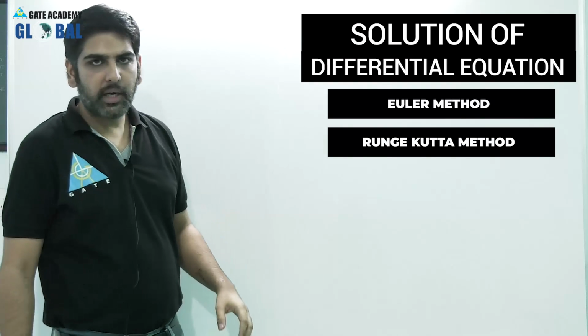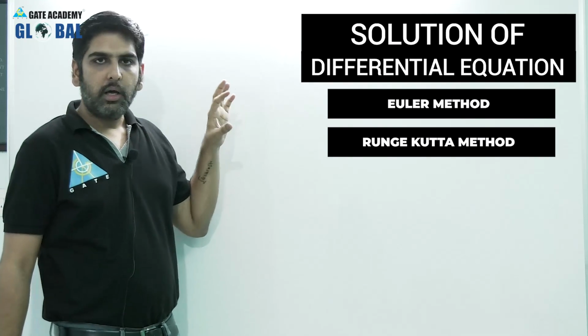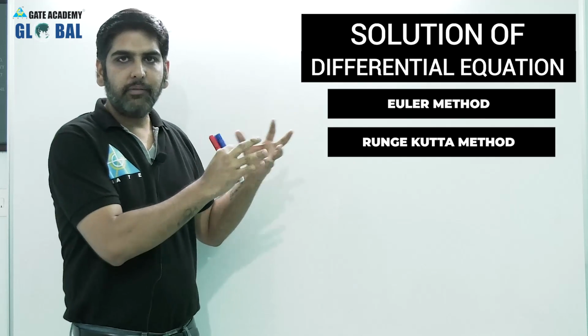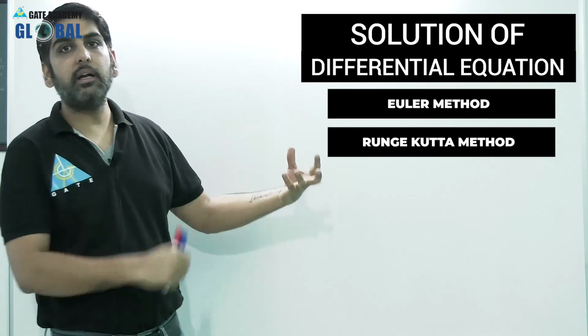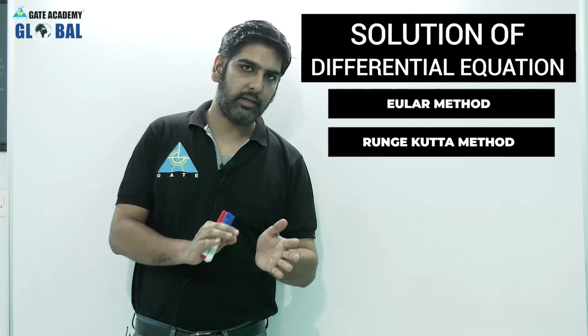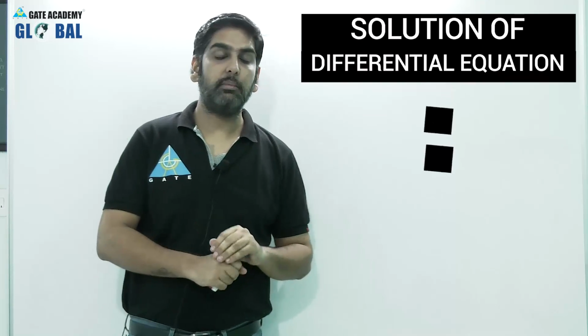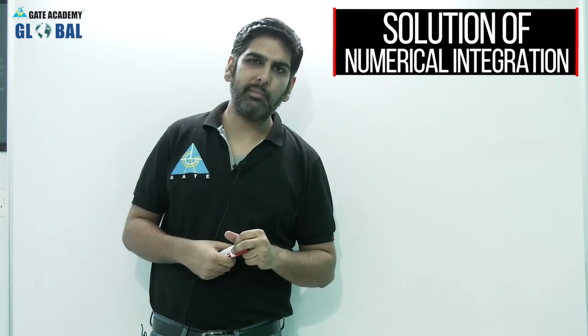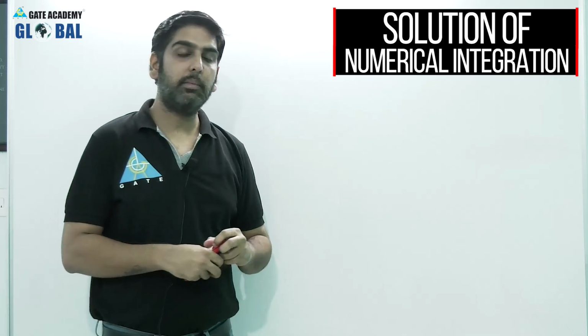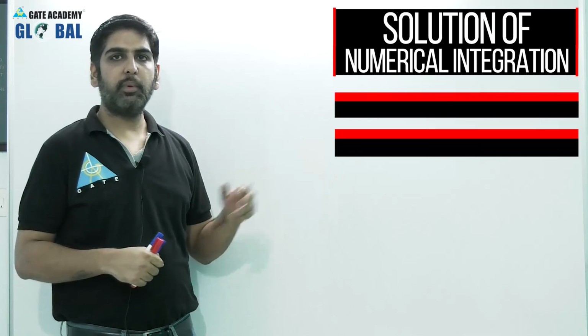I will give you some tricks to evaluate the Runge-Kutta method or relate it with the Euler method, and the difference between them. That means the error in these methods we will be dealing with, right? So the error part is also important, my dear students. In numerical methods you can see numerical integration, but it is not in our GATE examination for electronics and electrical branch. For all other branches, we have numerical integration.